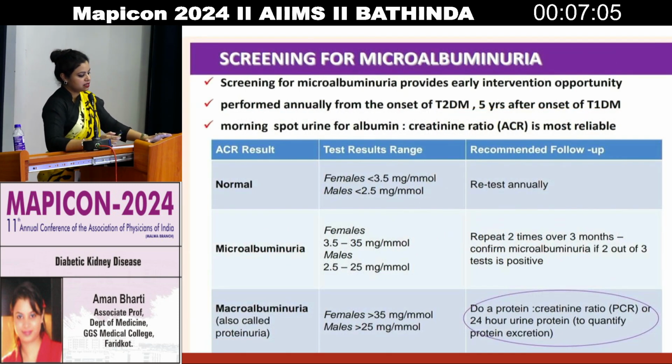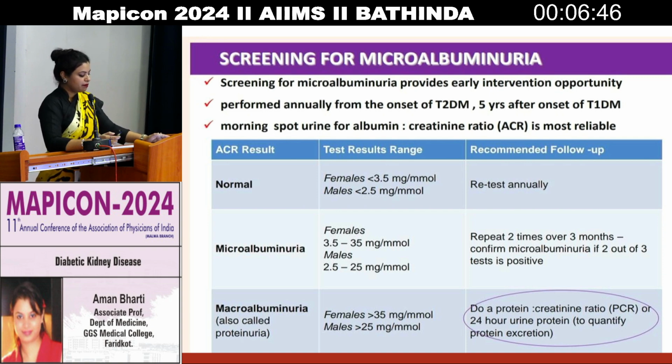So I had discussed the screening for microalbuminuria. You can see the categories: normal, micro, and then macro. For microalbuminuria, you should always repeat the test 2 times over 3 months, and you should confirm albuminuria if 2 out of the 3 tests are positive.